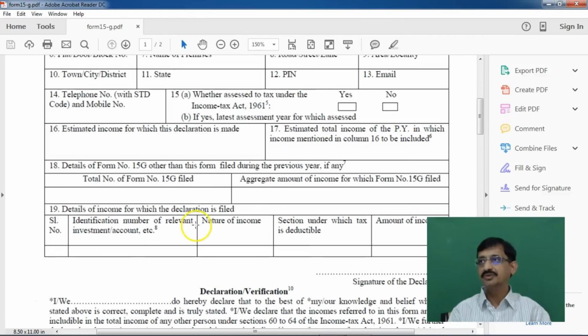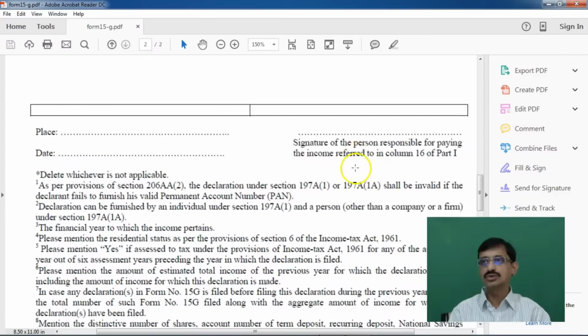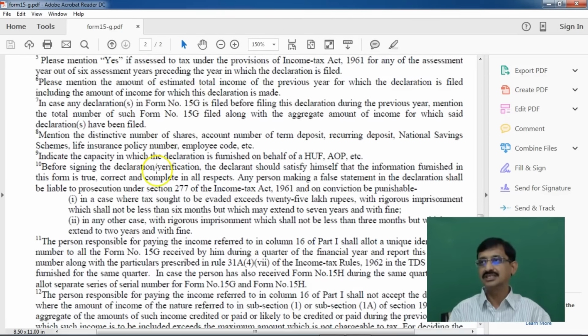And also here you should be very careful that in point number 17, estimated total income of the previous year, we are told to refer to point number 6 of the notes. Let's go to point number 6 of the notes. What does it say? Please mention the amount of estimated total income of the previous year for which the declaration is filed, including the amount of income for which this declaration is made. It implies that the entire estimated total income of the previous year has to be mentioned.